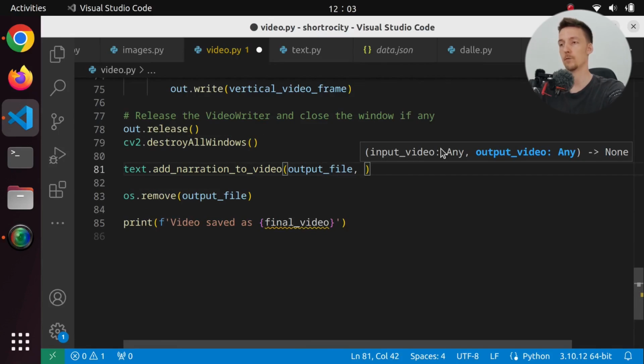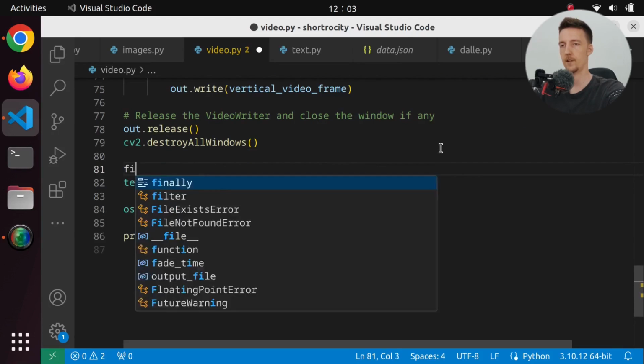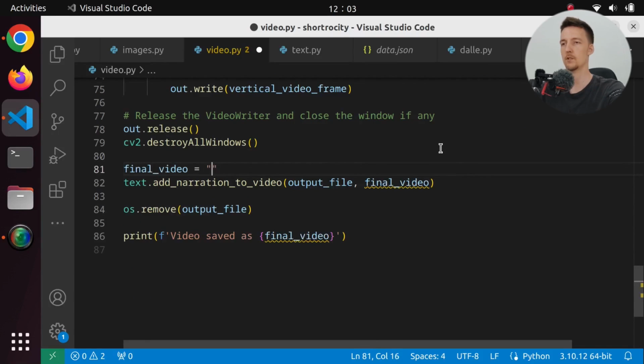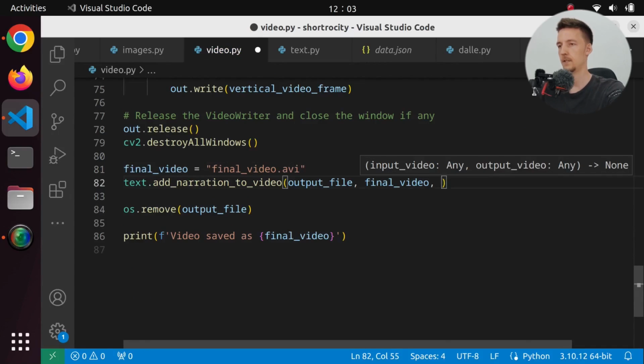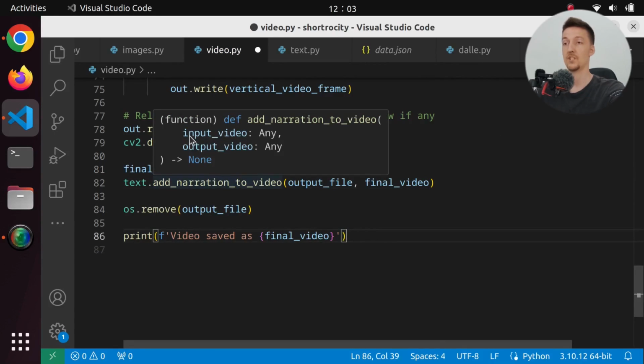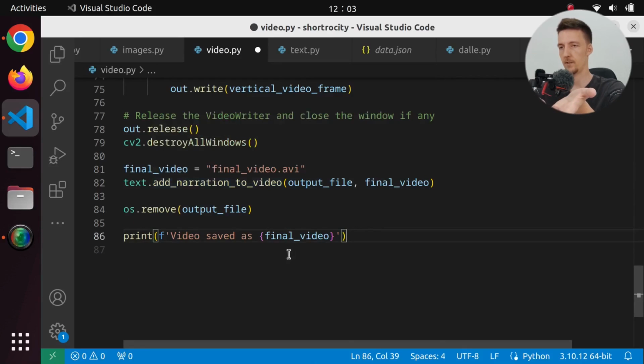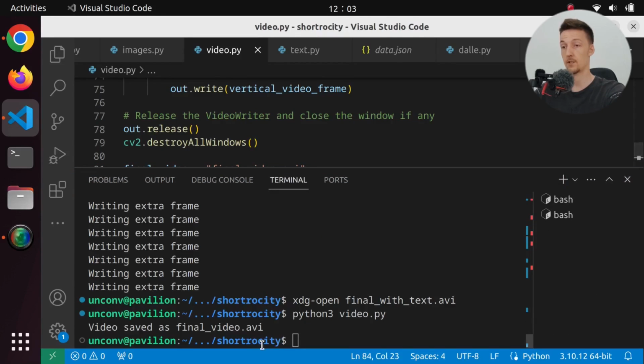And the output video is going to be final video, which I will define here. Final video equals final video.avi. And is that all? That is all. So we just set the input video and the output video. And then we're going to have the final video, and that's it. And let's see if we actually ran this successfully.